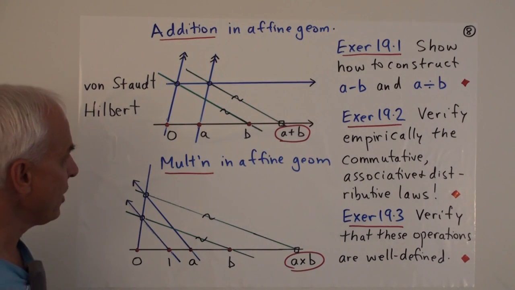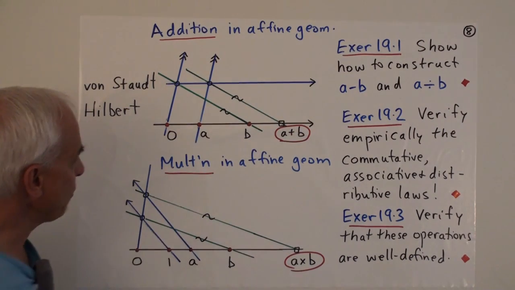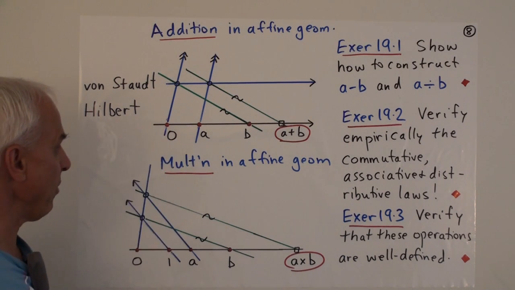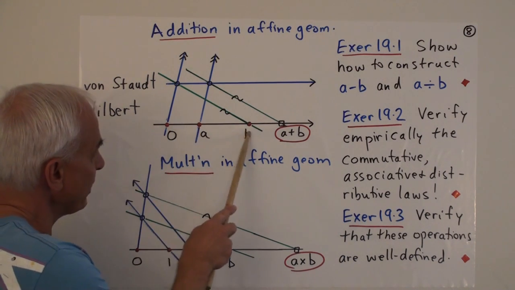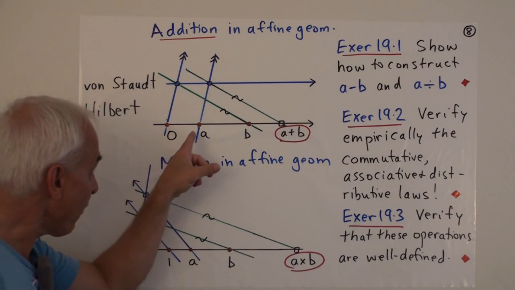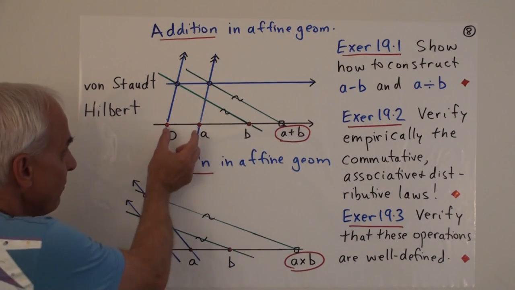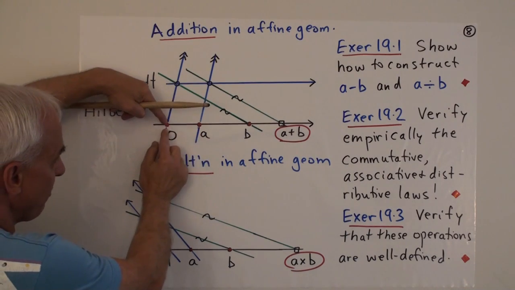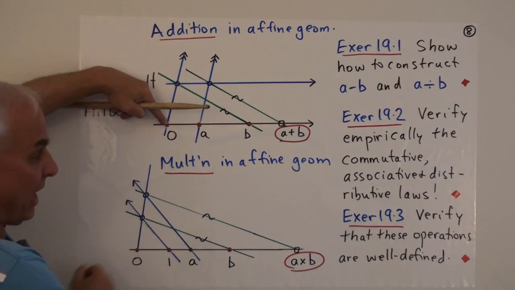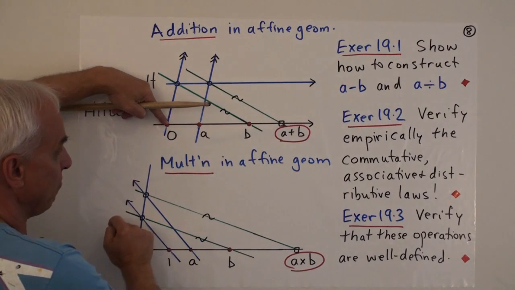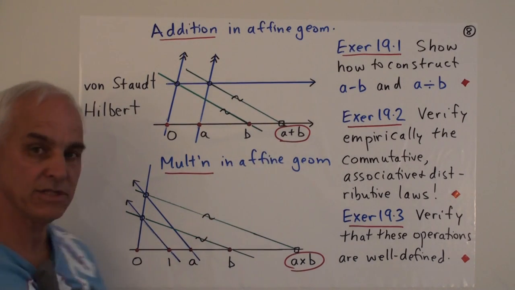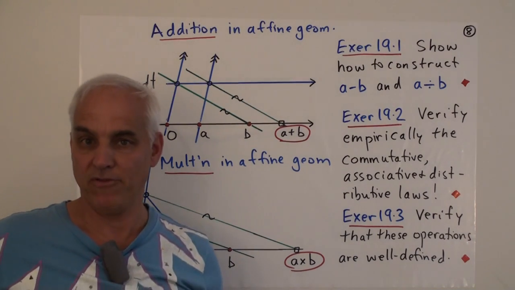It's quite interesting. So here's our line, and we're going to specify a particular point. Let's call it O. Okay, it's just a symbol. And then we have two other points, A and B, which we refer to as points, but the Greeks would rather have thought of the corresponding segments. So we're always talking about segments from O. So that's the segment A, and this is the segment B. And now I'm going to show you how you could define a new segment, which you might call A plus B.